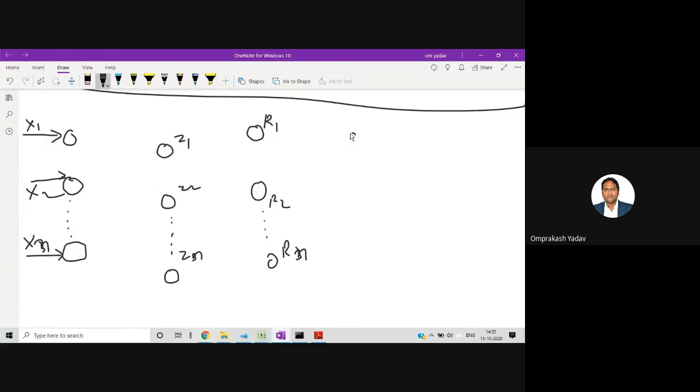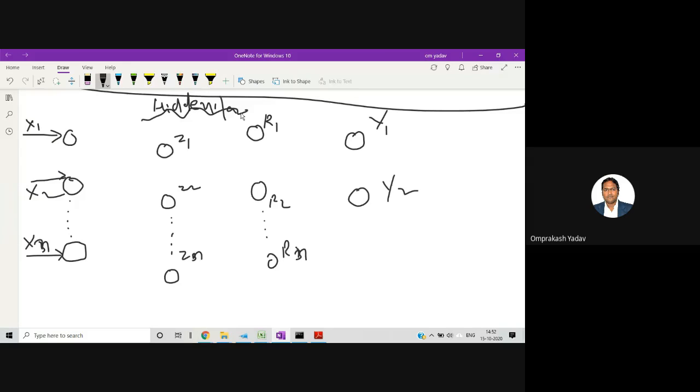And after this, let's say the output neurons are there. It's up to us how many output neurons we want. If you want 2 only, let it be 2. So this will be y1, y2. Now I will make the connection. So these two are my hidden layers.